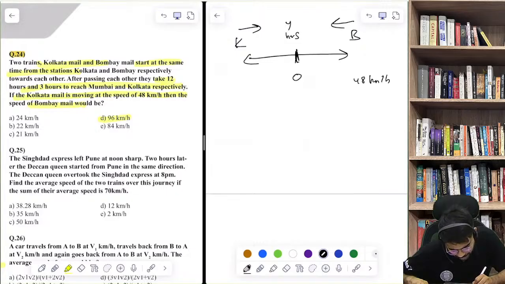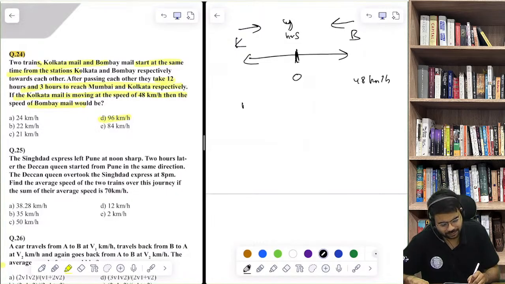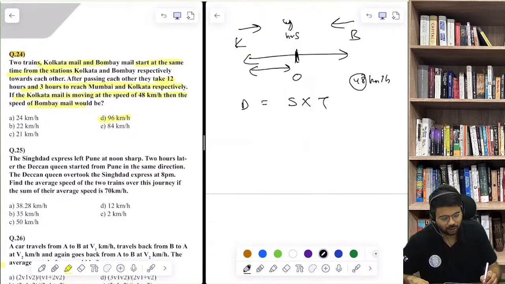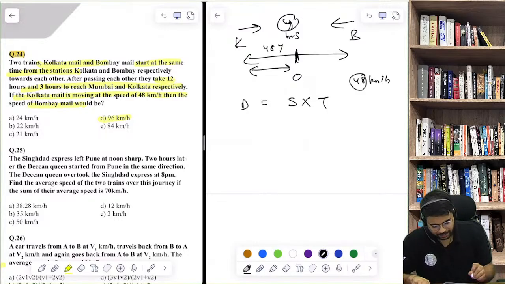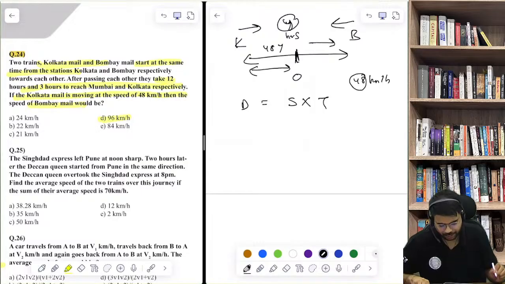So let's say they meet after Y hours. Now what is distance? Distance is equal to speed into time. So this distance would be the speed, 48 of Kolkata Mail, into time, so this distance would be 48y. And it says the Kolkata Mail takes 12 hours to reach Bombay.